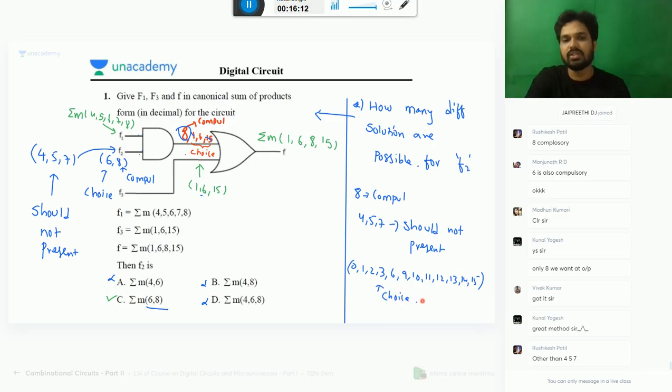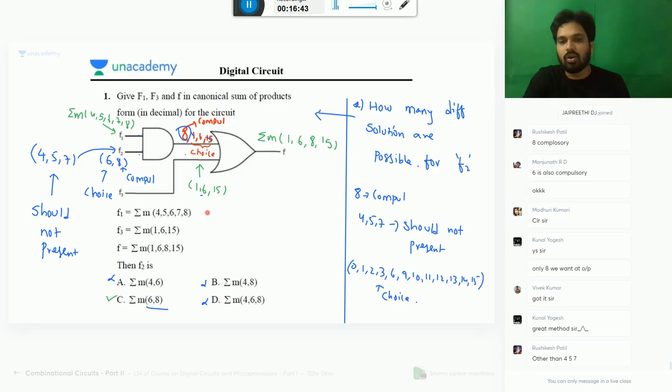What does it mean, sir? Even if you have 0 here, because it is not there here, you will not get it in the output. The AND operation will give you output only when both are present. Here, if you have 1 also, no problem. If 1 is there here and 8 is there, 1 is not there here, so it will not come in the output. Similarly, for 2, 3, all of them can be present or may not be present. It does not affect your answer for this question.